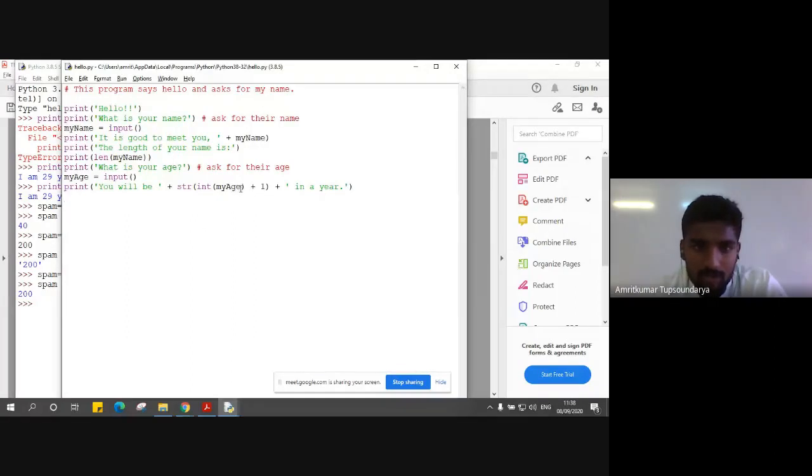Whatever value we give as a part of age, that input is converted into an integer value, because the input function stores the value in the form of a string, and we don't want a string here because we want an operation to be performed, that is a simple plus one operation, an addition operation, right? So we want to convert this string age into an integer age.